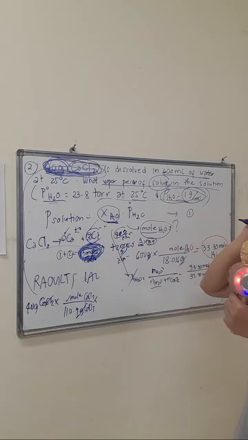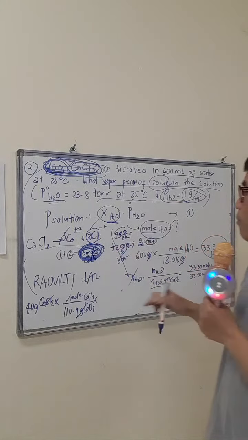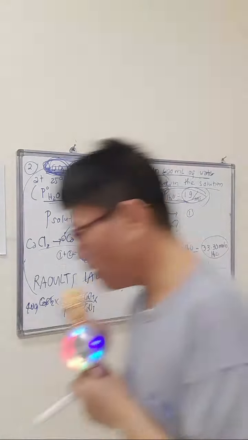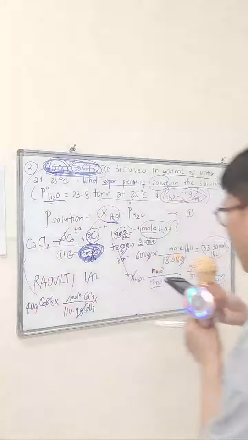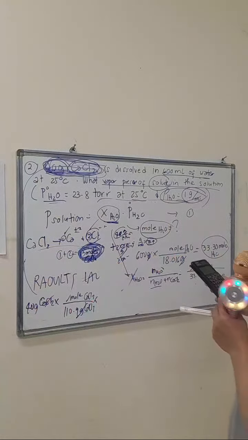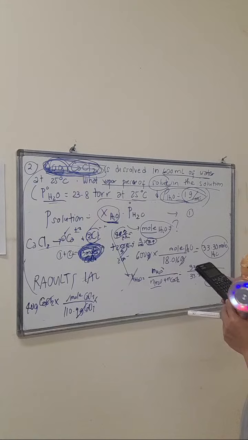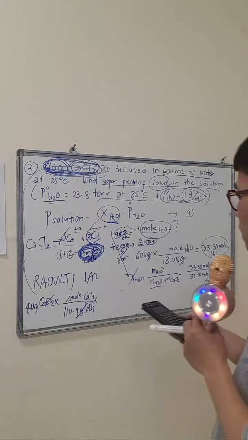You got the point? So that you can determine the grams. Okay, so 40, okay, 40 grams. 40 divided by 110.9 is equal to 0.360.